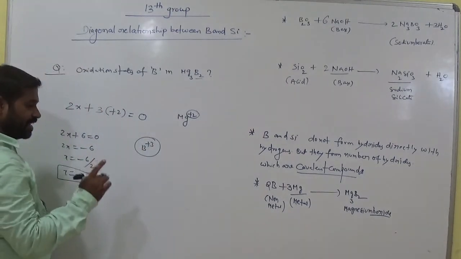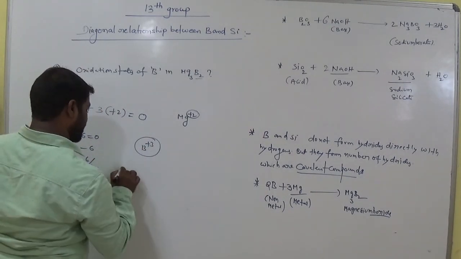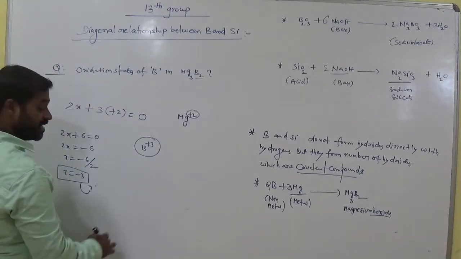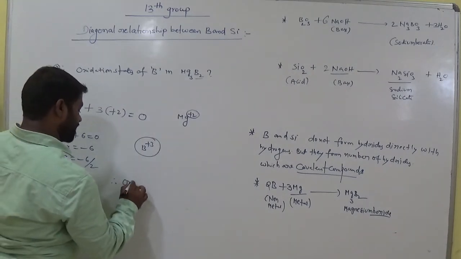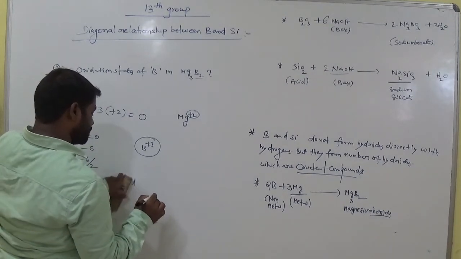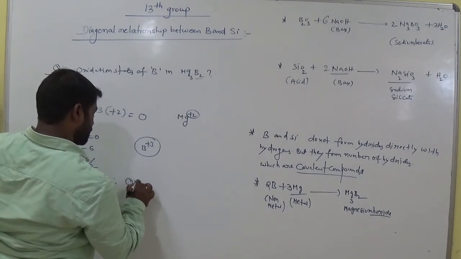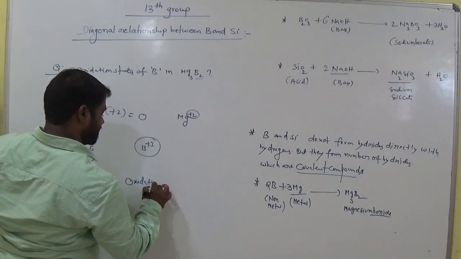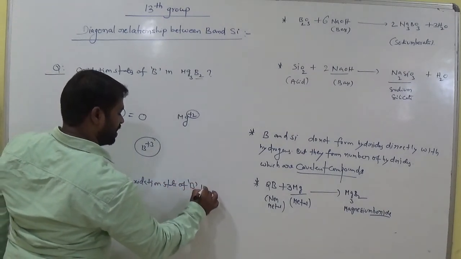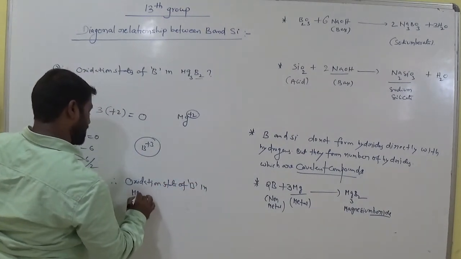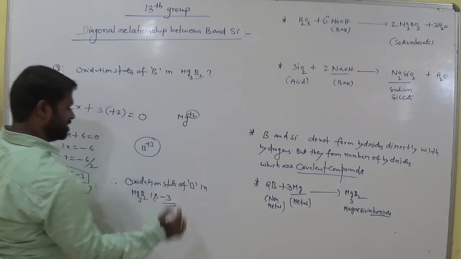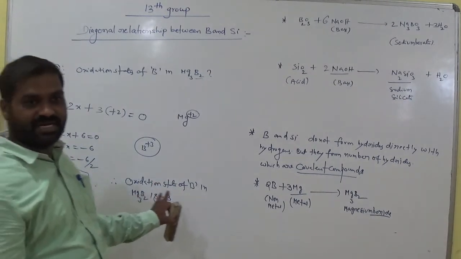But in the case of borides like magnesium boride, it shows a negative oxidation state. So therefore the oxidation state of boron in borides like magnesium boride is minus 3. Remember this. Generally it exhibits plus 3.